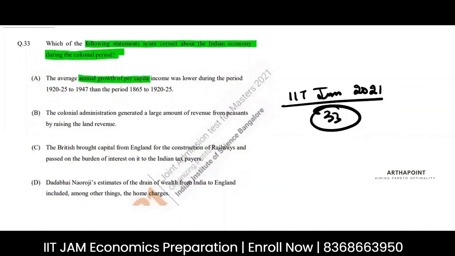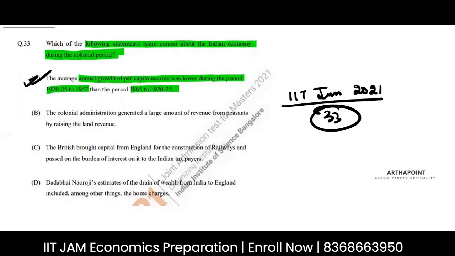The average annual growth rate per capita was lower during the period 1920 to 47 than the period 1865 to 1920. This is a correct option. Yes, the annual growth rate of income was much lower. Once the Britishers had established themselves, we had the British Raj. Over time, what we saw was that the growth rate of GDP was continuously declining.